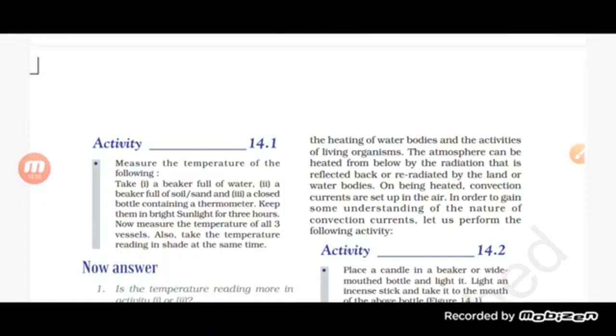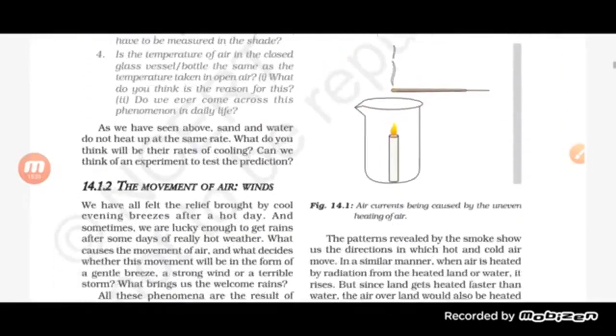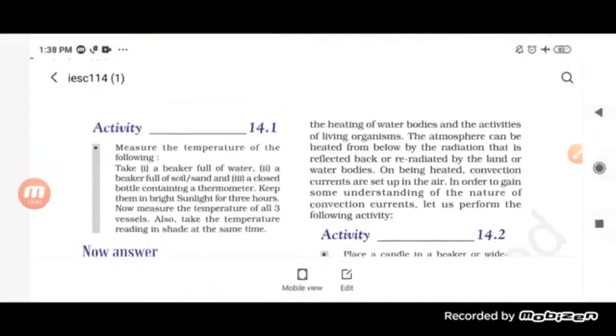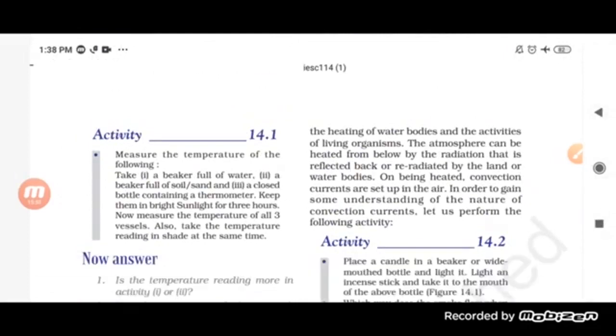See, the movement of the air from the hot to the cold area happens because of heating only. When the air is heated, the surface of the water becomes hot, and you know that as we provide temperature to the water, it gets converted into water vapor. Now the water vapor is formed here. Water vapor is formed due to the heating of water bodies and the activities of living organisms.